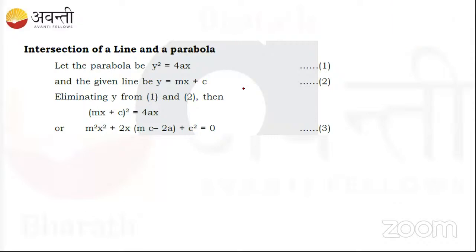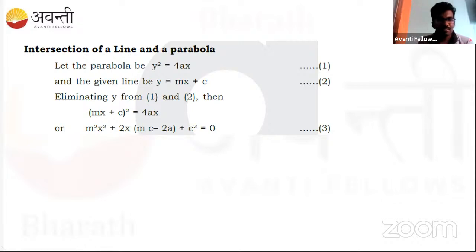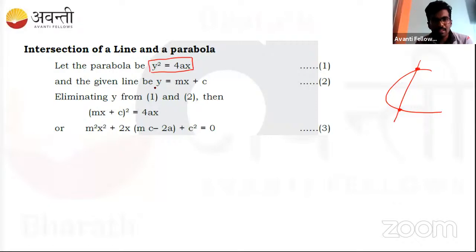So this is the intersection line, means the line will intersect. So if it intersects, what should you do? It should cut at two points. If this is the parabola and if this is the line, this is cutting at these 2 points. So these 2 points are the intersecting points that can be found. So just use this method. This is the equation of the parabola, and this is the equation of a line. So substitute this y in this equation.